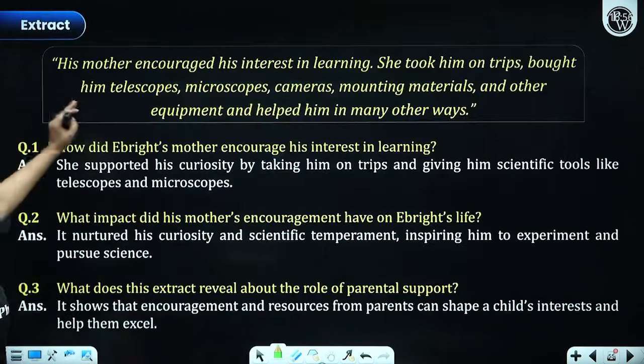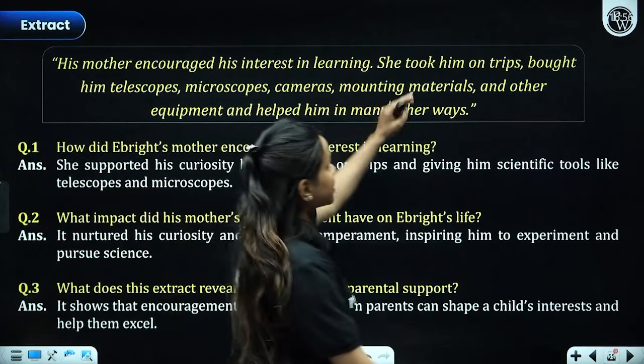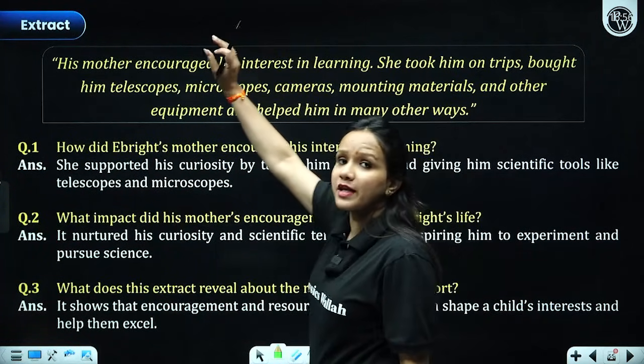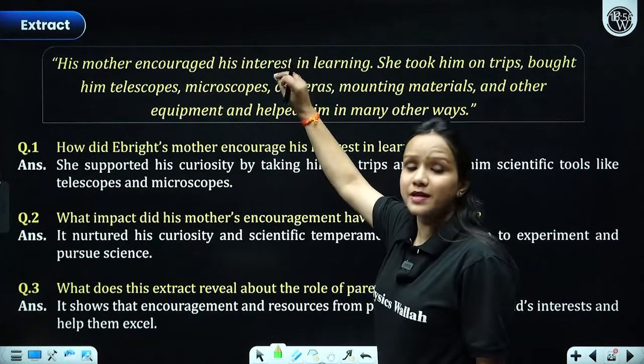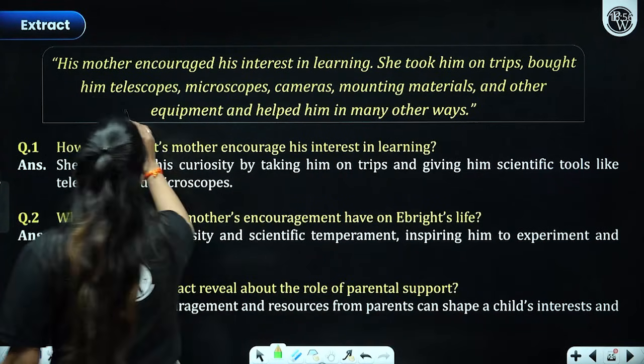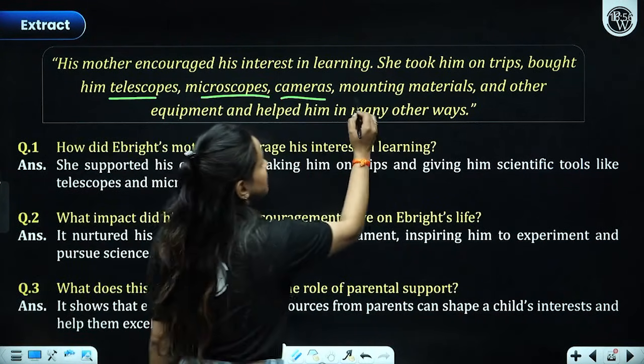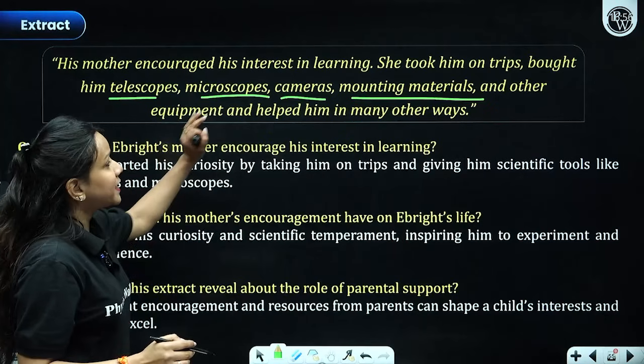Now, his mother encouraged his interest in learning. She took him on trips. This role, the mother's role, is very important. That's why we have extract based questions based on that. She bought him telescopes, microscopes, cameras, mounting material, equipment, and helped him in many other ways.